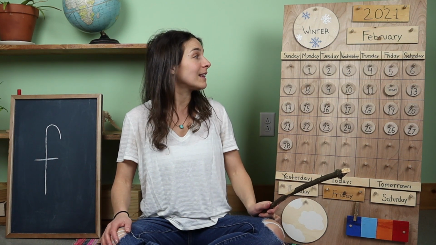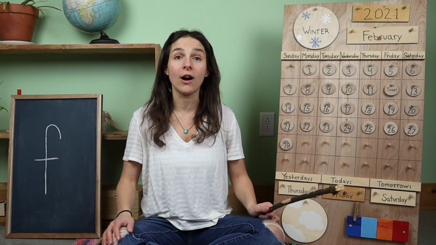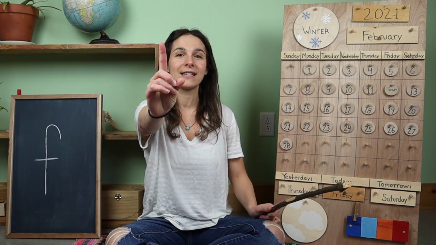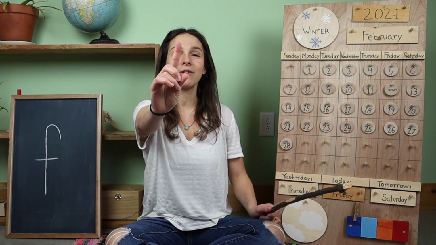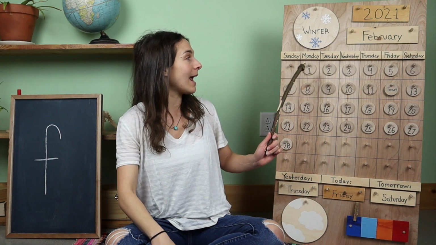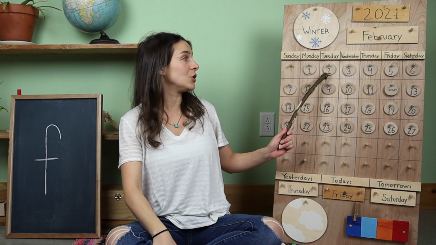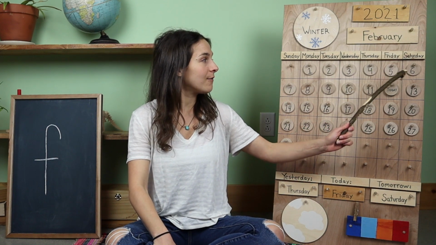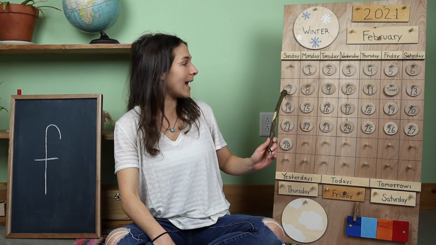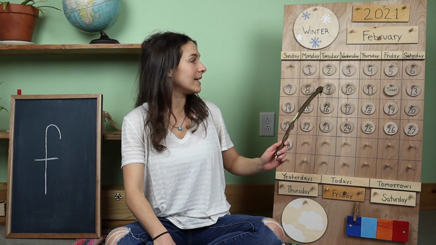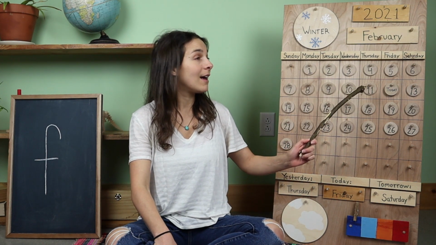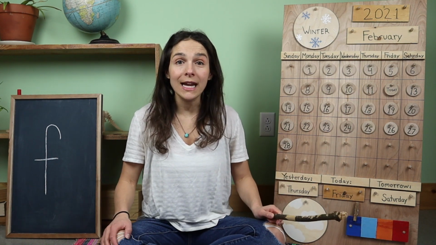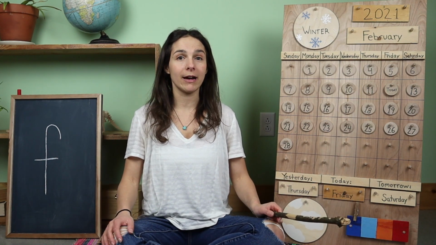All right, friends, let's count how many days we've had so far in the month of February. Can I see your counting fingers like this? Let's warm them up with some stretches, and we'll start at the number 1. 2, 3, 4, 5, 6, 7, 8, 9, 10, 11, 12. We've had 12 days so far in the month of February.